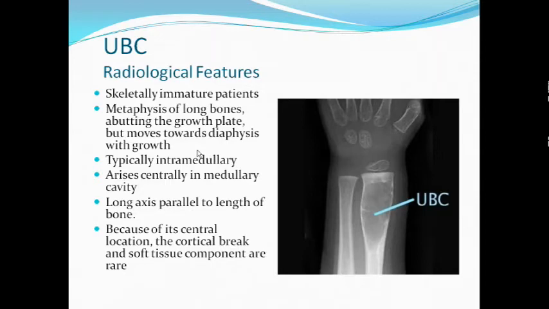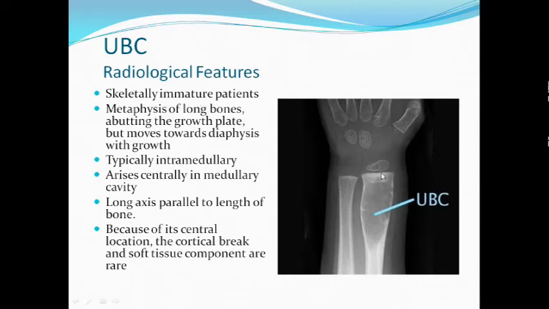So we see here the radiological feature, open physis. This is the growth plate. As the kid will grow, new bone will be added here, and this unicameral bone cyst, simple bone cyst, will keep migrating towards the diaphysis because new bone will be added here. Since it is within 1 centimeter of the physis, it is an active form of disease right now at this juncture of time.